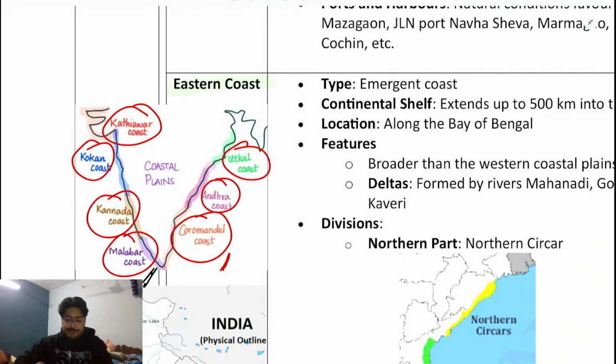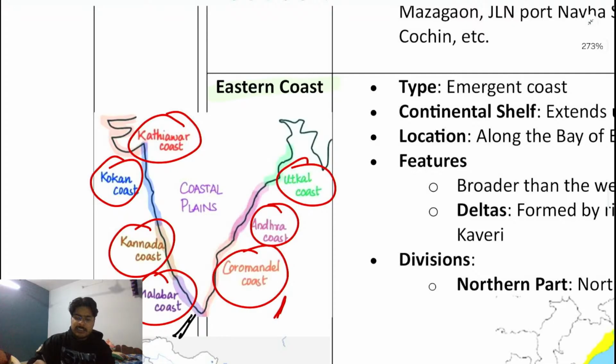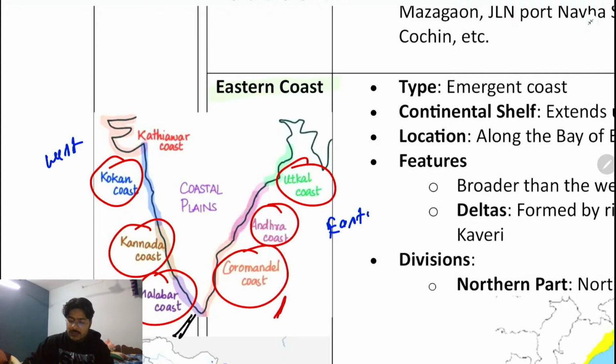Now, basically this is the coastal plain. One more thing you need to understand. The moment we discuss the drainage system of India, we're going to talk about these things too, but here let us understand what these things are. Overall this is the western coast and this is the eastern coast.